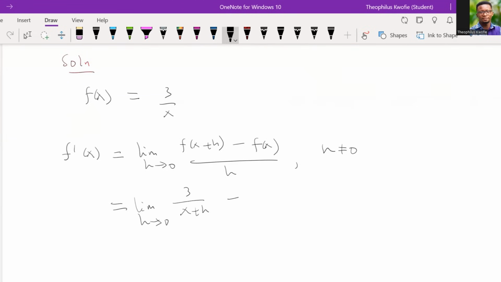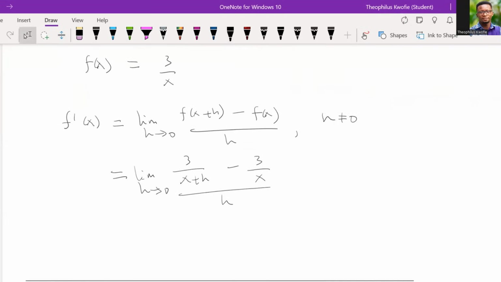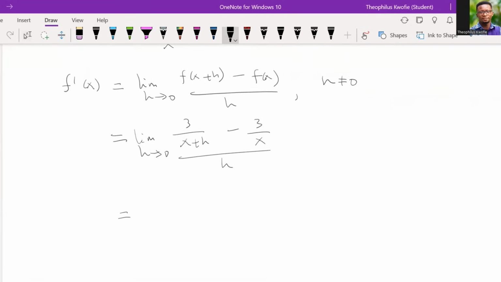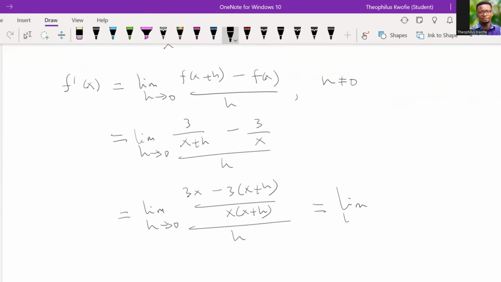And then for f of x, already we know the value of f of x. We know the function, so that is what 3 on x, all divided by h. So let's take note. Now it just means that over here, we just have to simplify. And when we simplify this, what do we get? We should have something like this, all divided by h. Then when we go further to simplify this, we should have all divided by h.